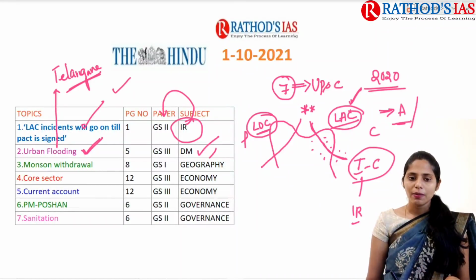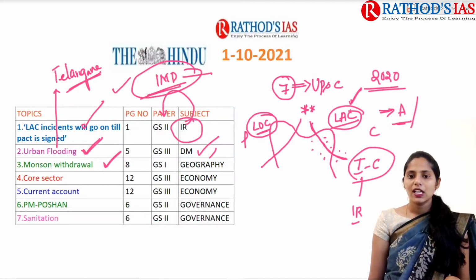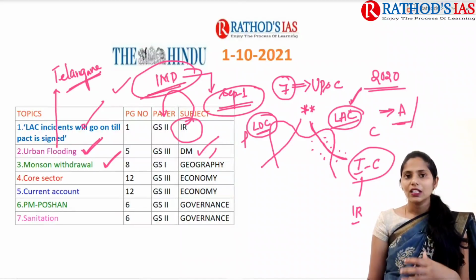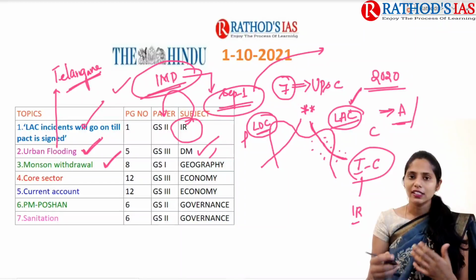And the next topic is about monsoon withdrawal. IMD came up with an important statement. It said that there is an extension of the monsoon withdrawal from our country. Actually, the monsoon withdrawal should be by September 1st. But I think 4 days ago we studied one article, right?